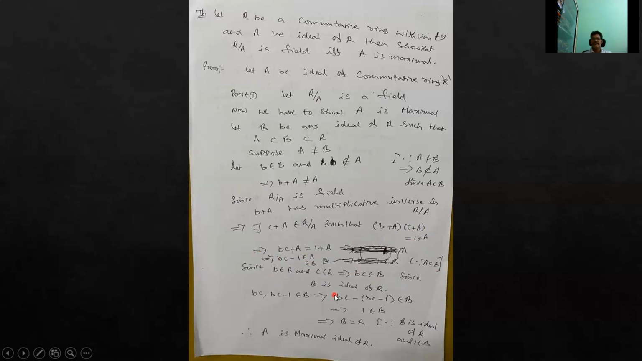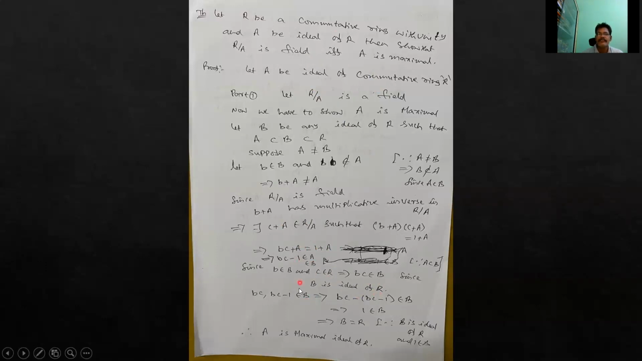What is the ideal definition? Whenever x, y belong to B, x minus y is also in B, and for all r belonging to R and x belonging to B, rx belongs to B, because B is an ideal. Because B is an element of B and C is an element of R, and B is an ideal of R, therefore BC belongs to B.